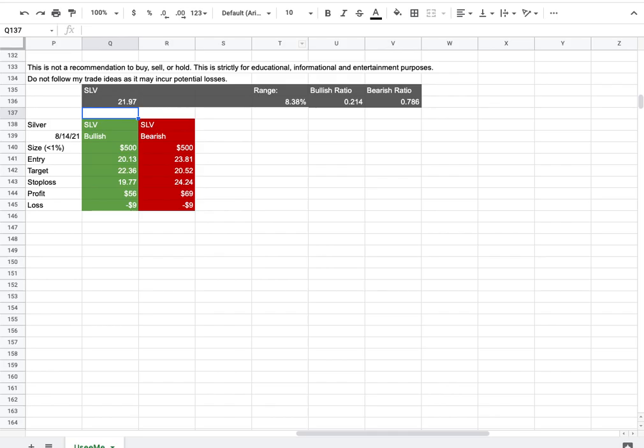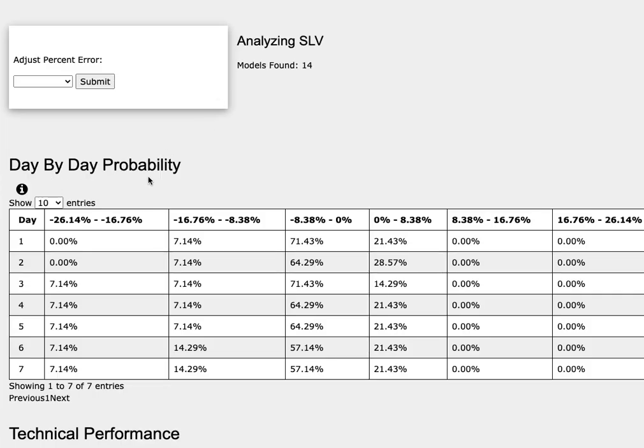So how did I develop these trade ideas? It all comes from the day-by-day probability model.